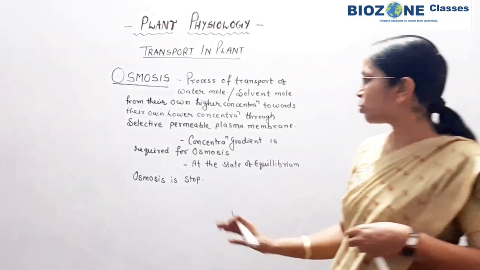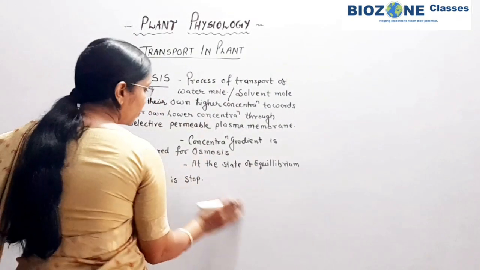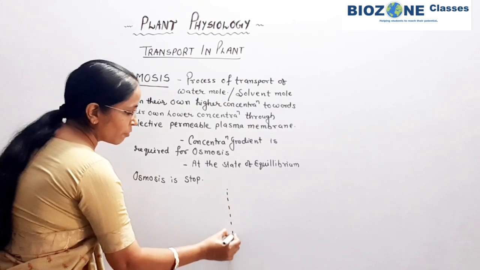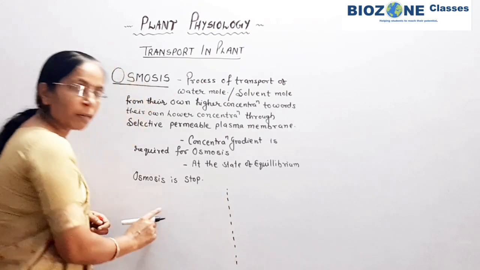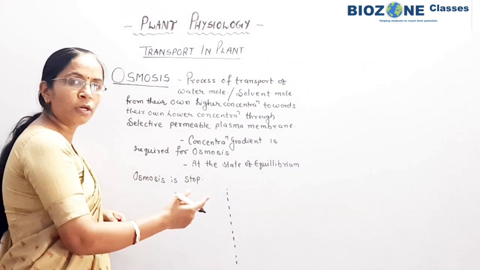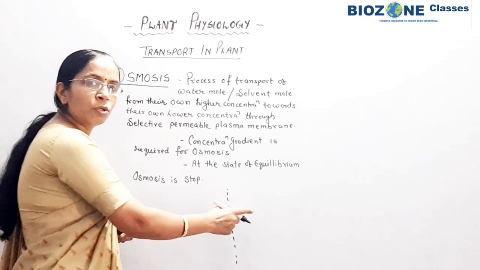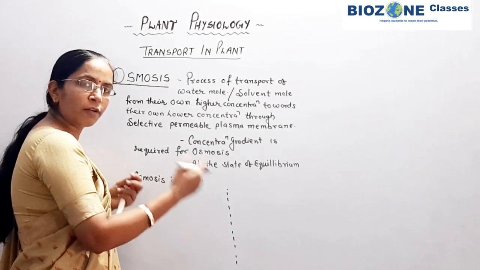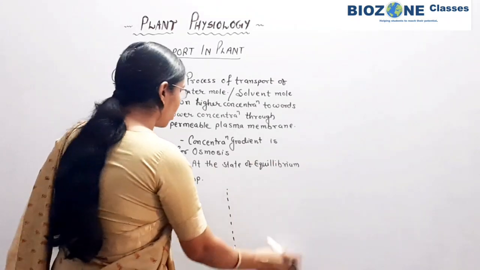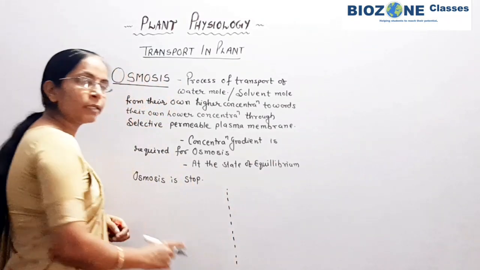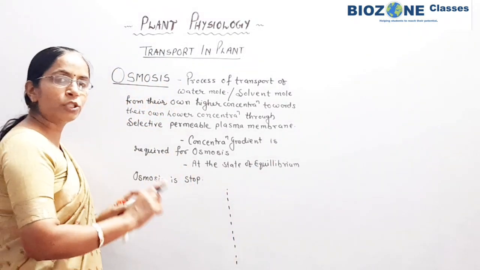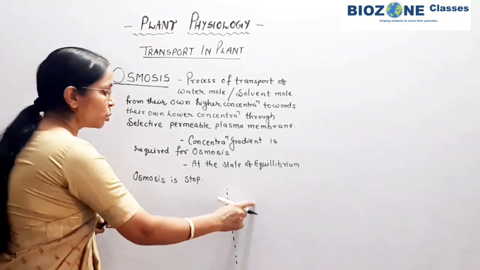Now how is it so? Suppose this is our plasma membrane, and this plasma membrane is responsible for the isolation or differentiation of two cells.